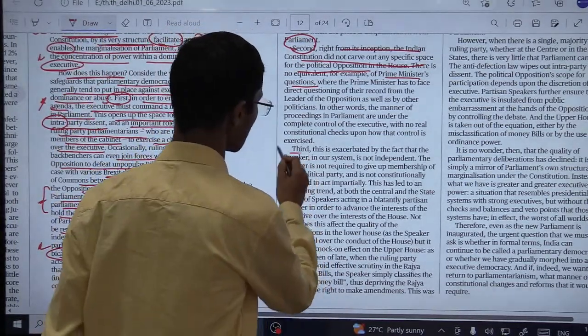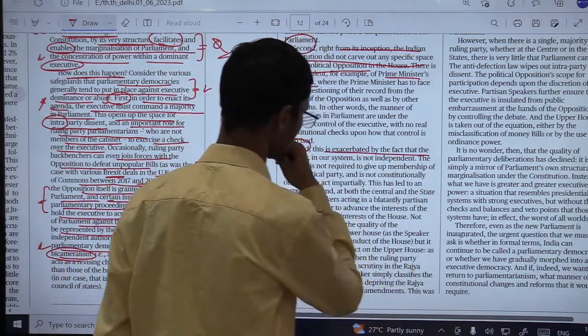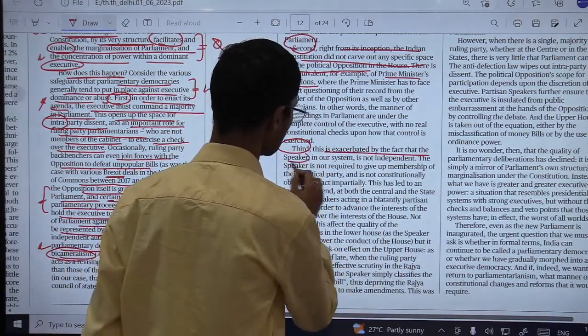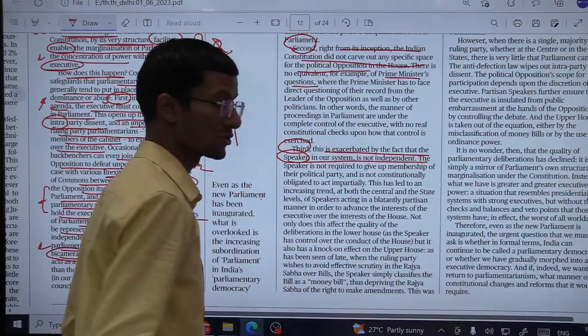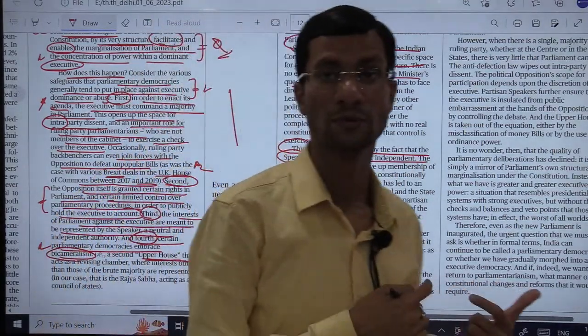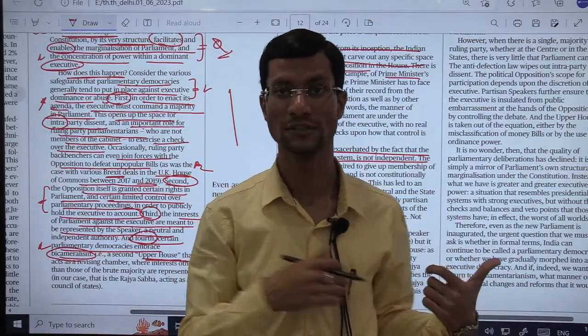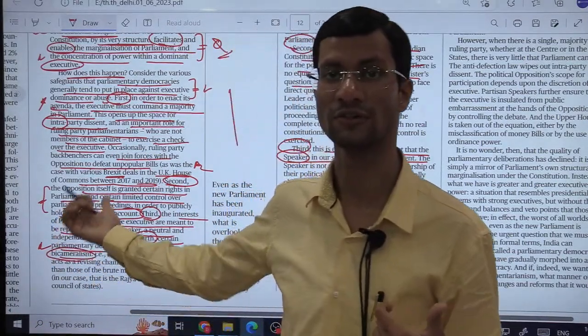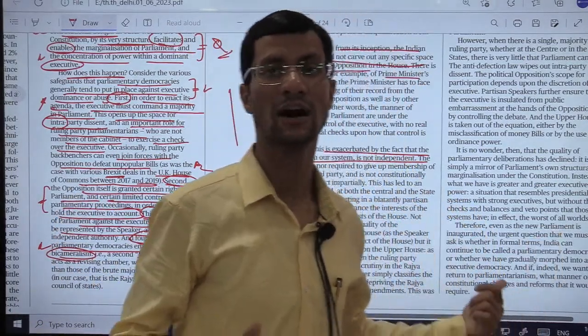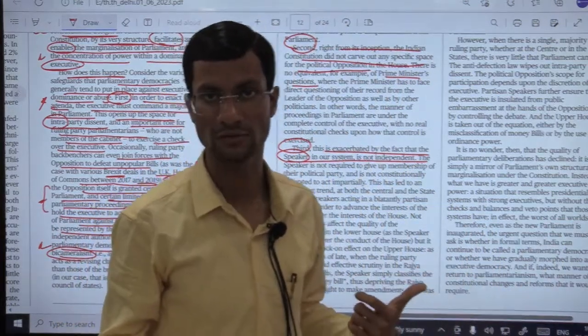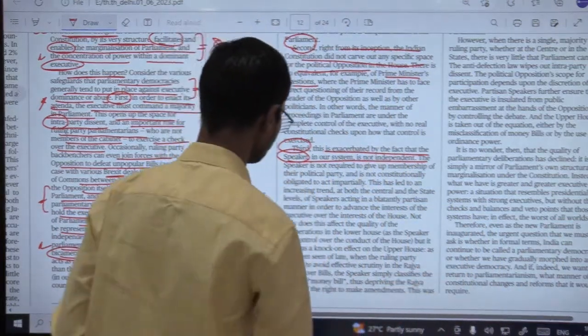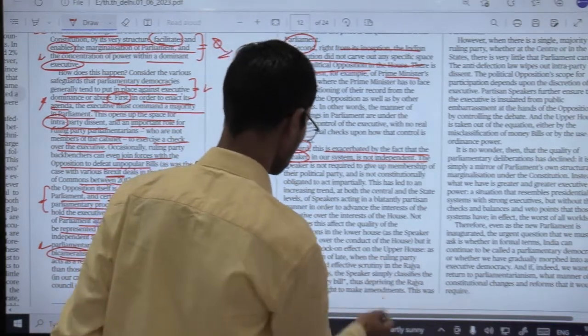Third point, he is saying this is exacerbated by the fact that the speaker in our system is not independent. Of course, he is now supplementing his first argument, the role of a speaker, that in our country the speaker is not independent. Fine, that's one case again. Okay, so next point.